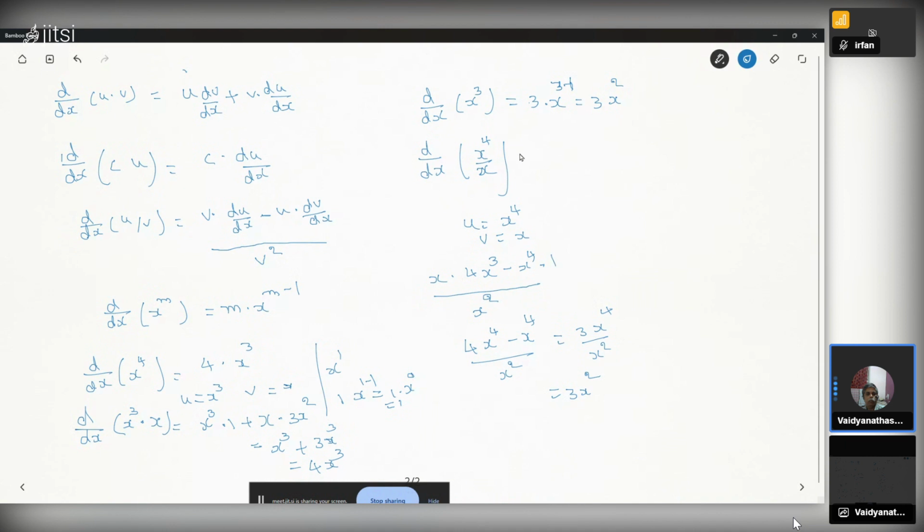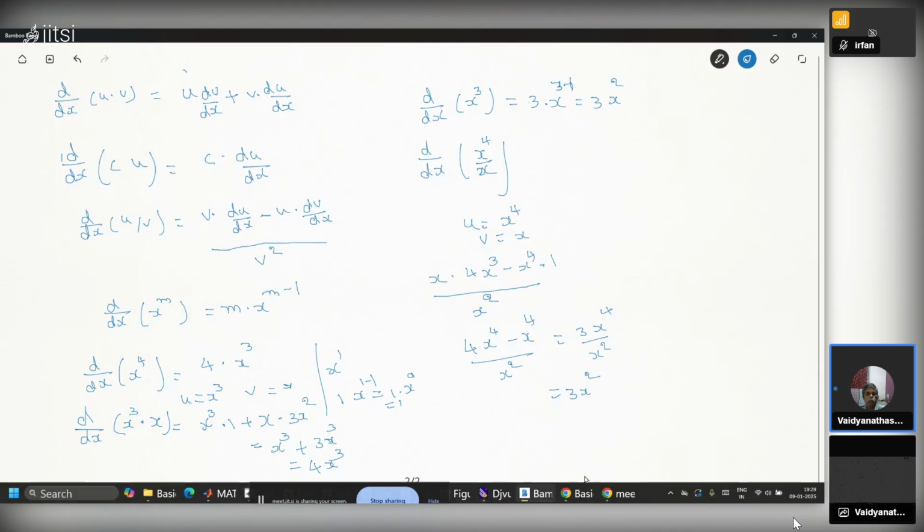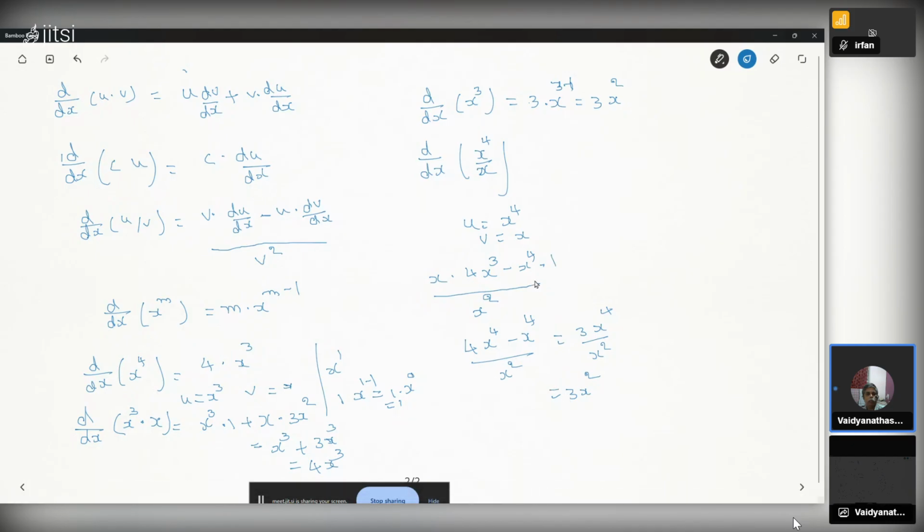Same thing we got: the derivative of x cubed is 3x square. With the x power m formula we got 3x square, and here also we got 3x square. Instead of the direct formula, we used the u by v formula as a ratio of x power 4 divided by x, and we got the same result. This is the application of the u by v formula. Whenever you have two functions and you have to divide one function by the other, you can apply the division rule. The product rule we saw earlier: d by dx of uv equals u into dv by dx plus v into du by dx.